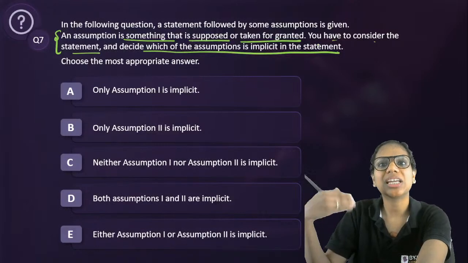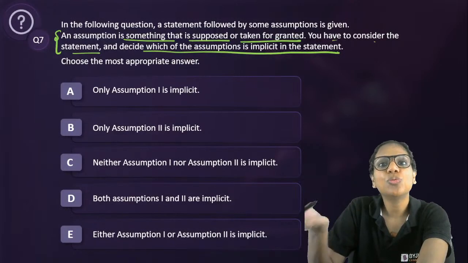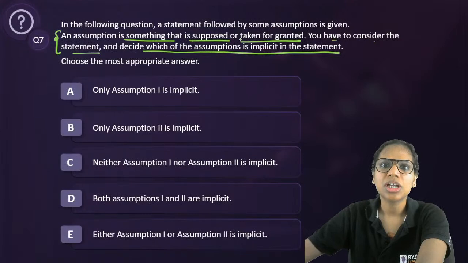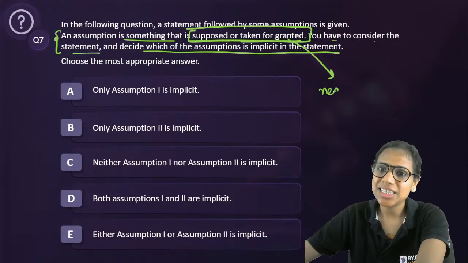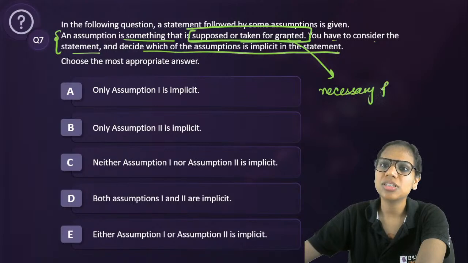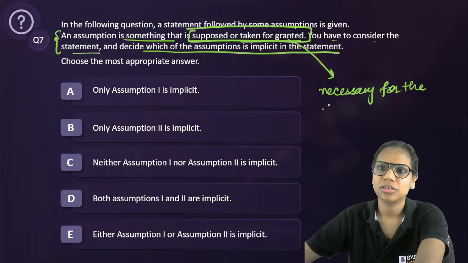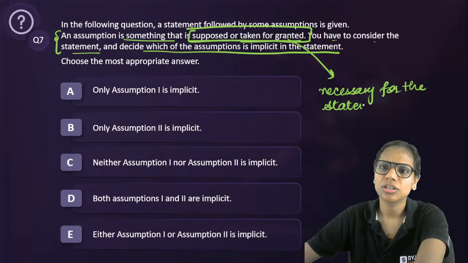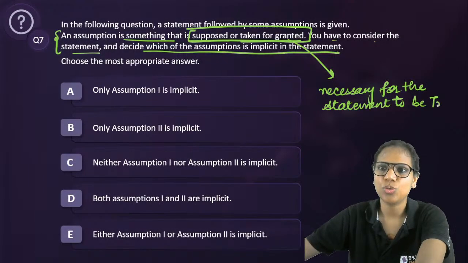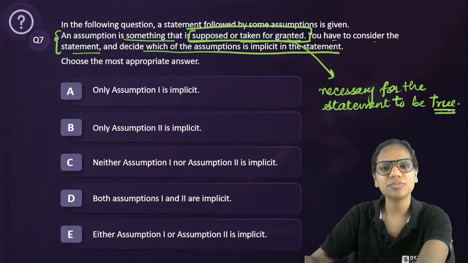What is it that has been taken for granted to be able to make this statement? So it is supposed or taken for granted, and it is necessary for the statement to hold, basically to be true, to exist, right? Otherwise the statement will collapse.